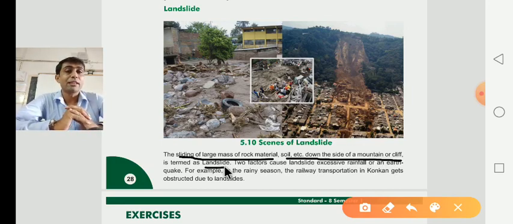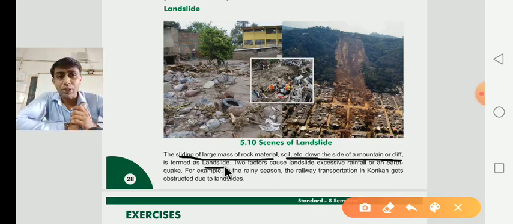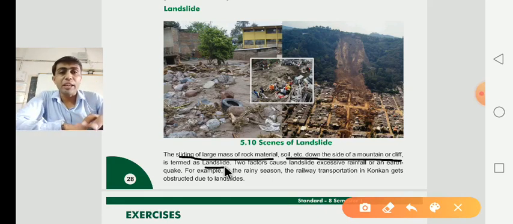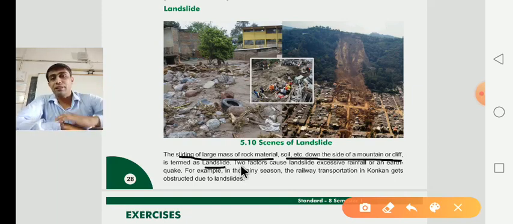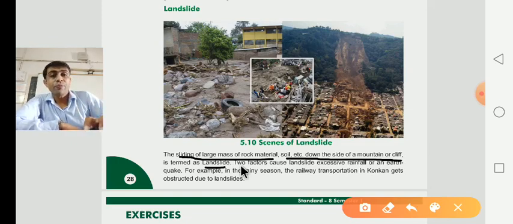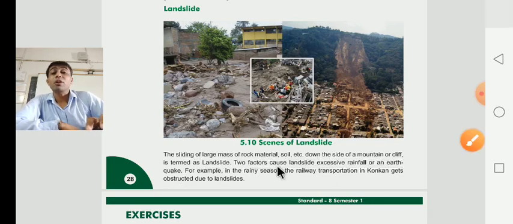What is the meaning of landslide? Landslide means the sliding of a large mass of rock material and soil down the side of a mountain or cliff. It is termed a landslide. Now, two factors cause a landslide. Due to these two factors, a landslide occurs. Which are the two factors? One is excessive rainfall, and the other is an earthquake.